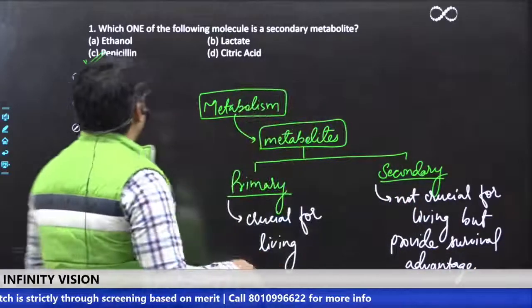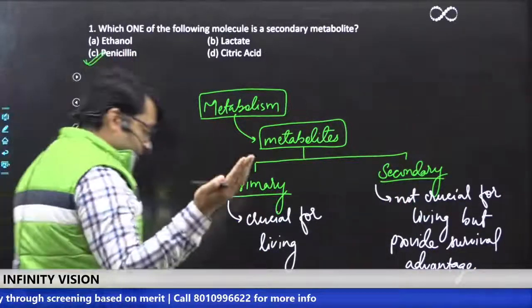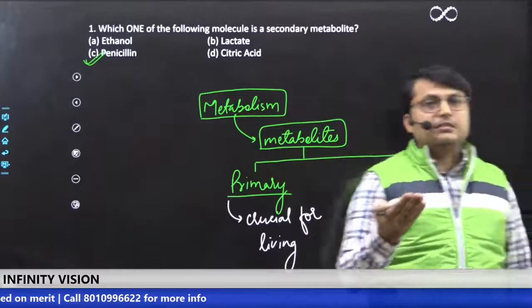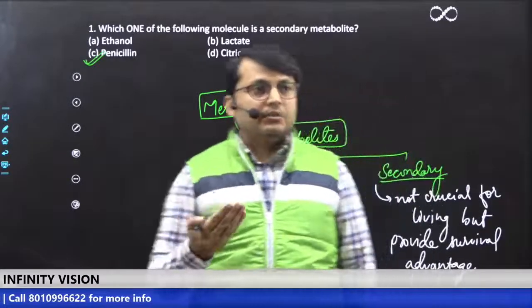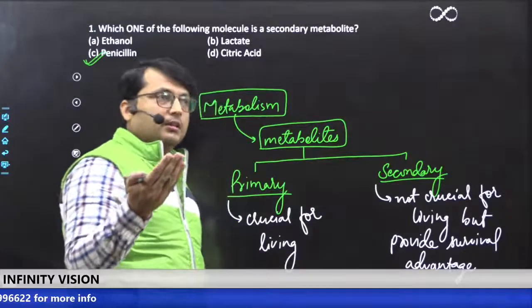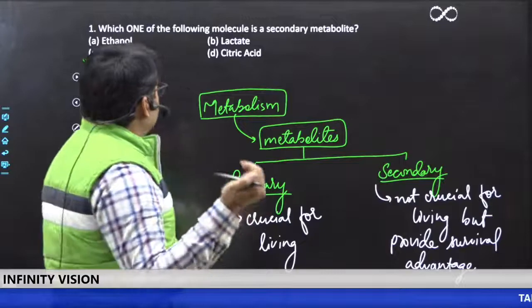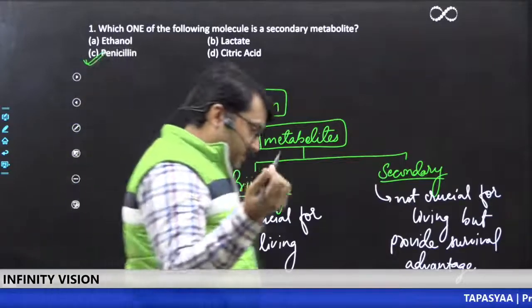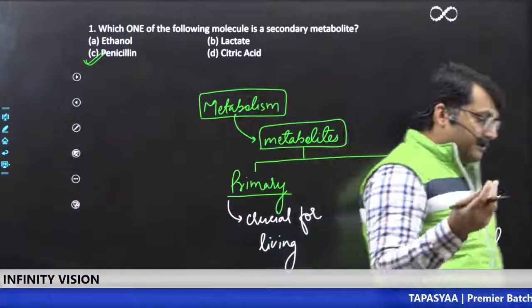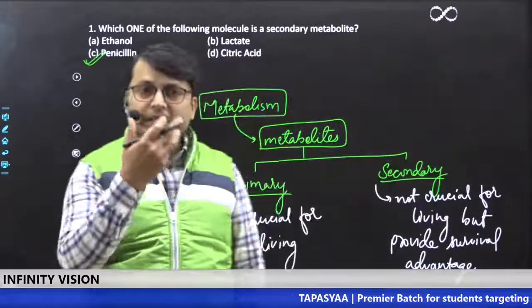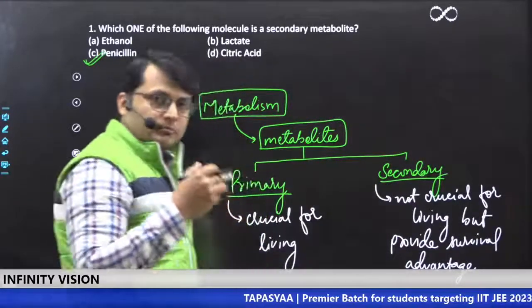Now see, ethanol is primary for all the organisms which are anaerobic and produce ethanol by alcoholic fermentation. Lactate, again, is primary metabolism, because it is the product of lactic fermentation.